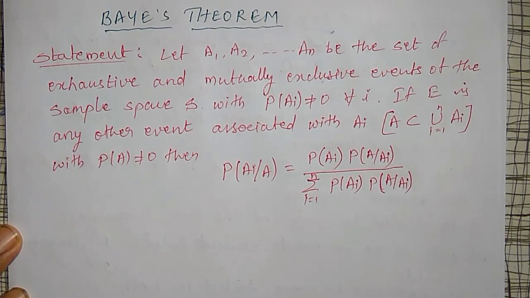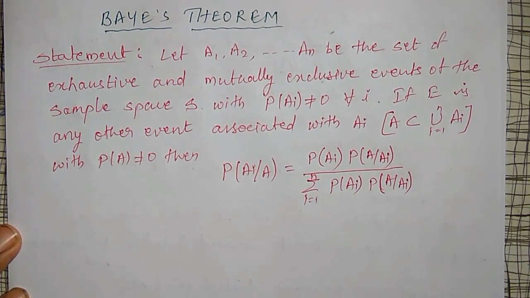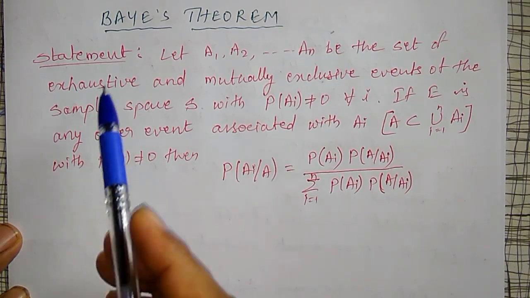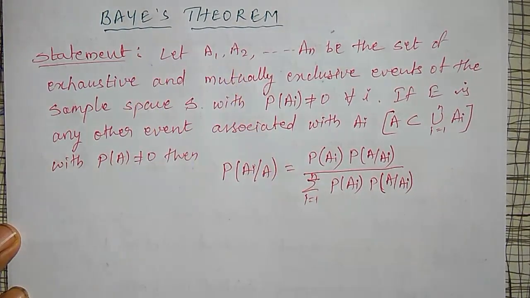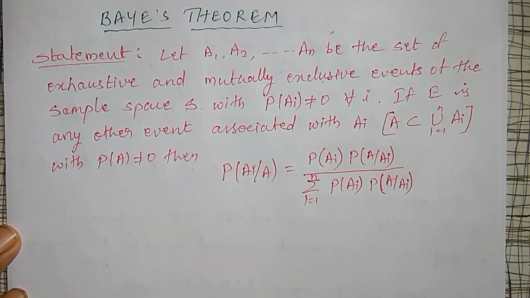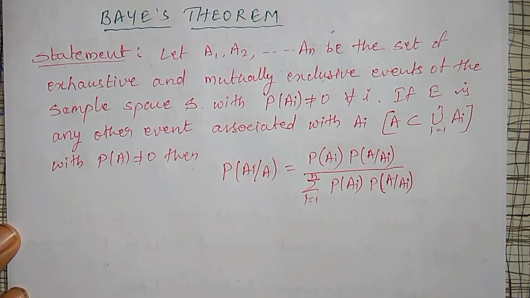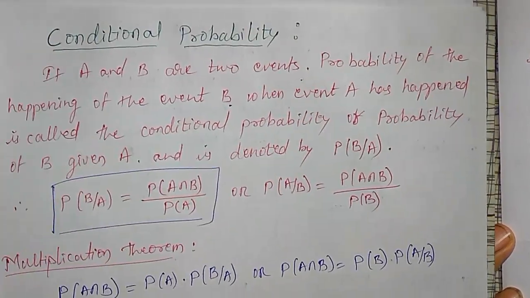In this video, I am going to derive the very important theorem known as Bayes theorem. This Bayes theorem mainly depends upon the conditional probability as well as the multiplication theorem. So I will first explain the conditional probability once again. Already I have explained it, but once again I will explain conditional probability here, as well as multiplication.